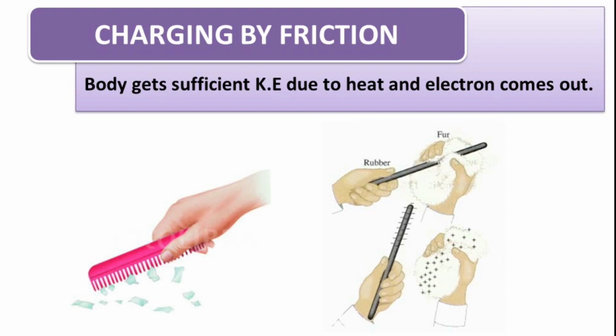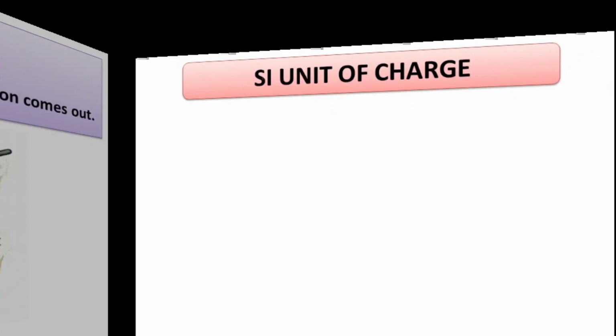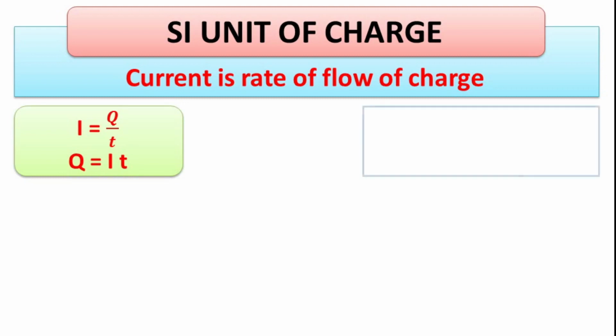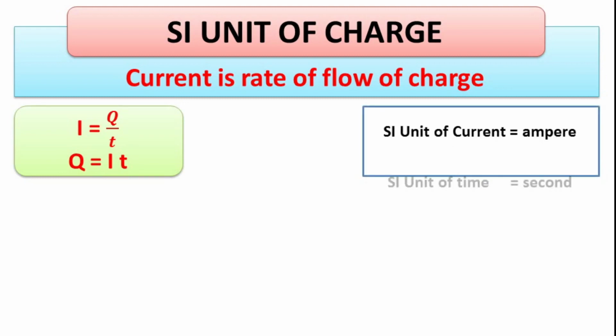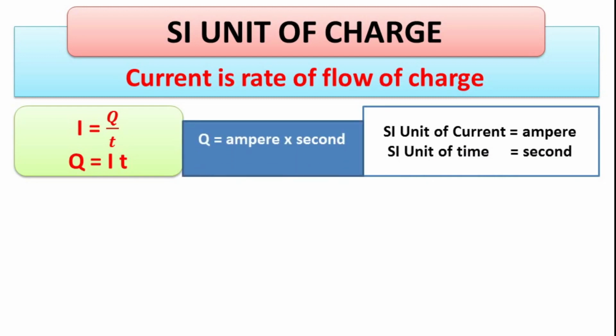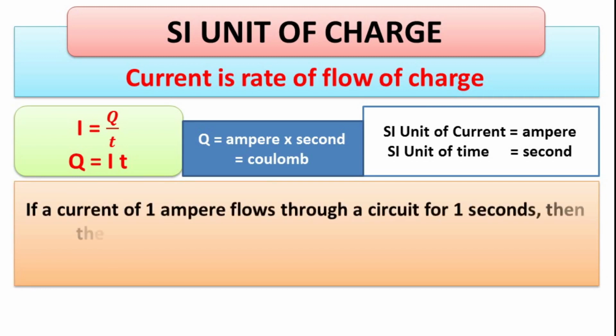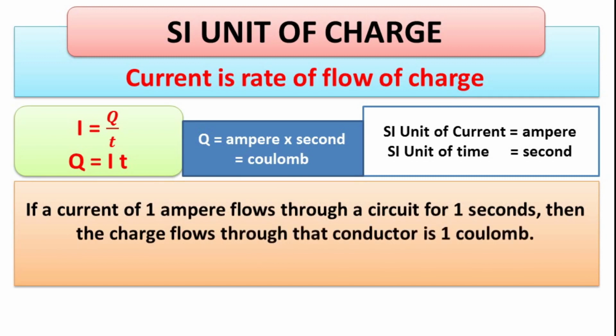Now finally, let us discuss the SI unit of charge. We know current is equal to rate of flow of charge. That means I is equal to Q divided by T, and Q is equal to I multiplied by T. And we know SI unit of current is ampere and SI unit of time is seconds. So Q is equal to ampere into second, which is called Coulomb. So if a current of 1 ampere flows through a circuit for 1 second, then the charge flowing through that conductor will be 1 coulomb.